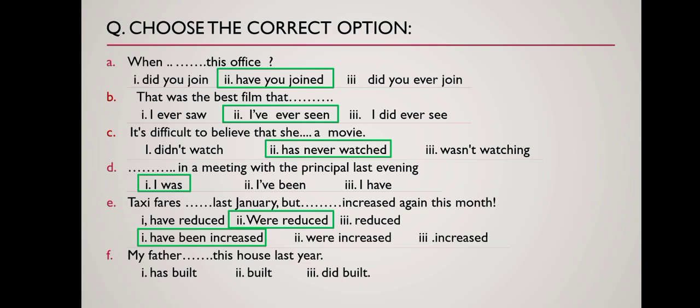Coming to sentence F. My father this house last year. Once again, last year gives a clear indication of past time. So, here we cannot use present perfect tense. We have to go for simple past tense. So, which option is left? The option we have to choose, yes, the correct one will be built. My father built this house last year.